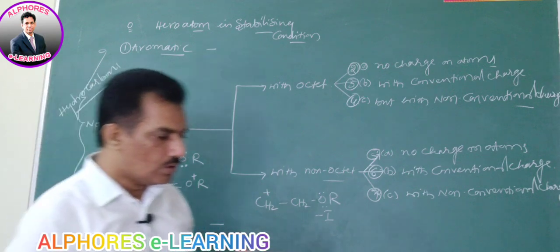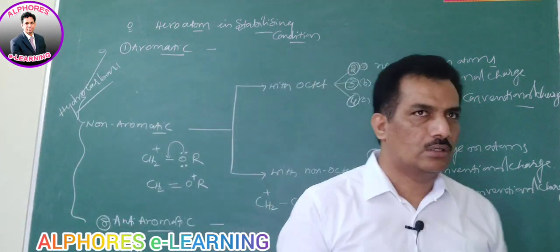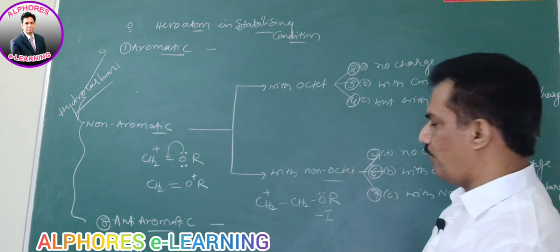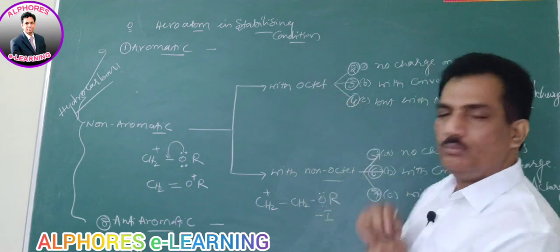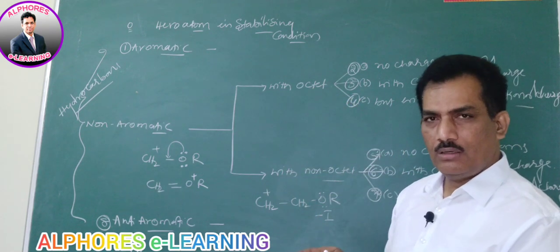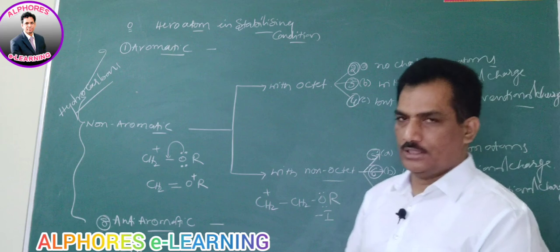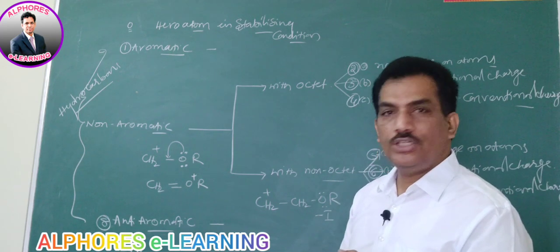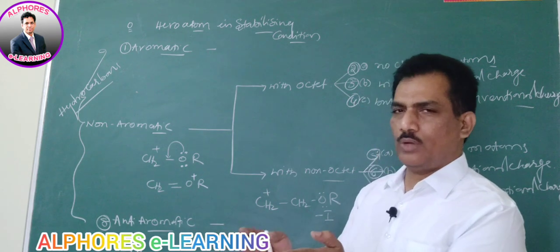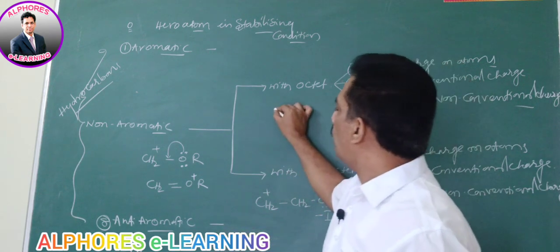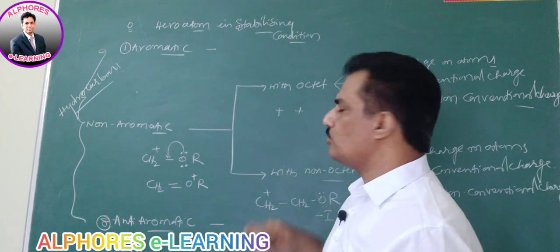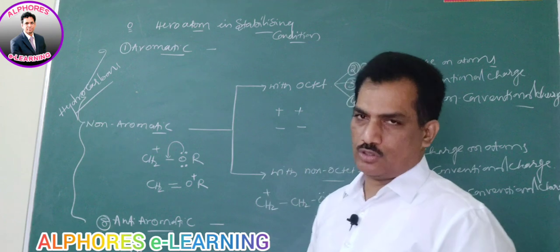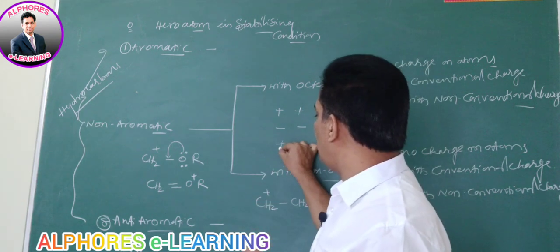Clear? And some more concepts related to stability I have to provide to you. I am now providing that. With this scenario, first of all, if charges are present, they may be of 2 kinds: both adjacent atoms with plus charge, or both with minus charge, or plus and minus charge.